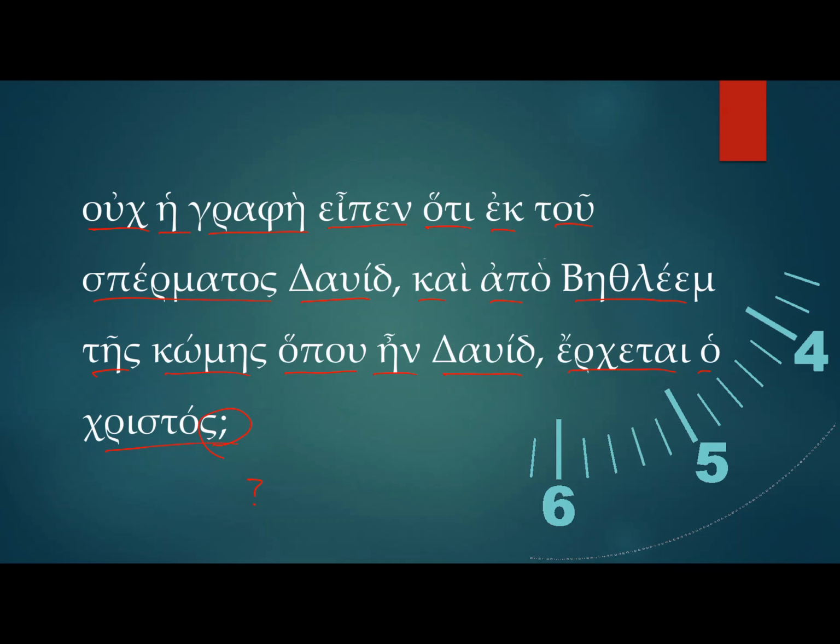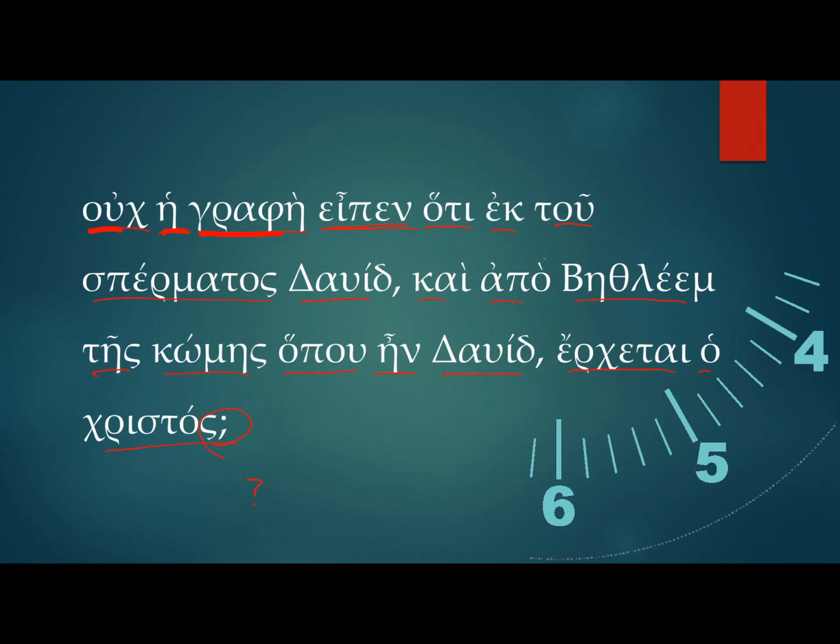So we begin, ouk, is not the graphe, writing or scripture. Eipen is said. We would translate it something like, did not the writing say, with the idea of a question.